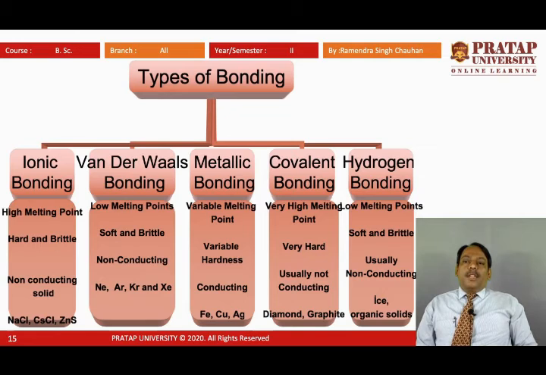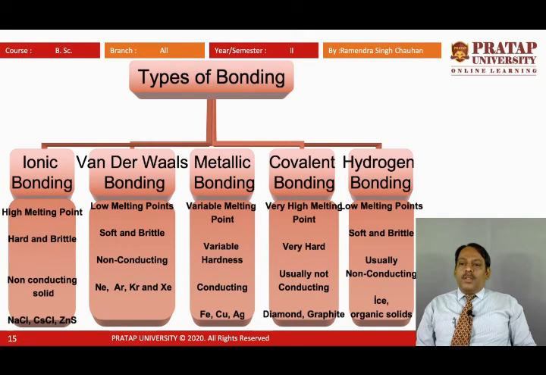So now we can see the types of bonding: ionic bonding, van der Waals bonding, metallic bonding, covalent bonding and hydrogen bonding. In ionic bonding, they have high melting point, they are hard and brittle, non-conducting solids; NaCl, CaCl, ZnS are a few examples.